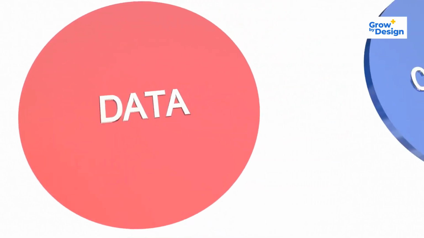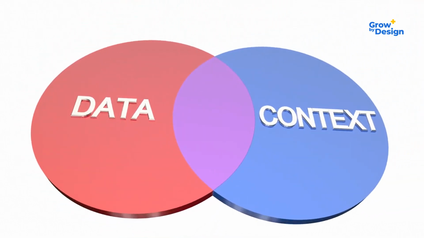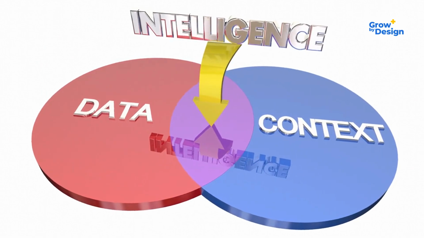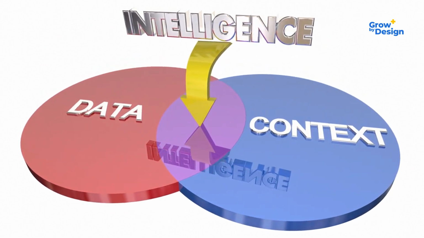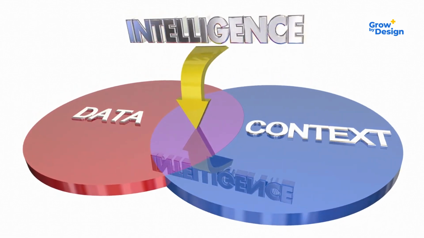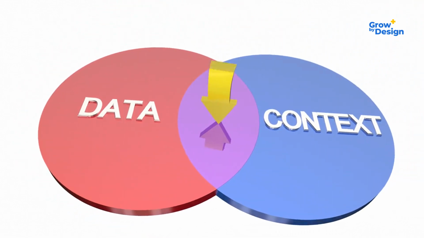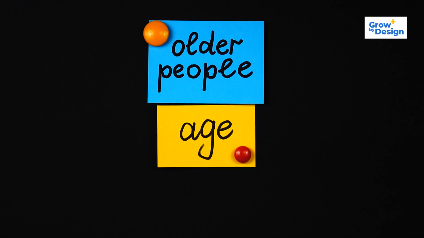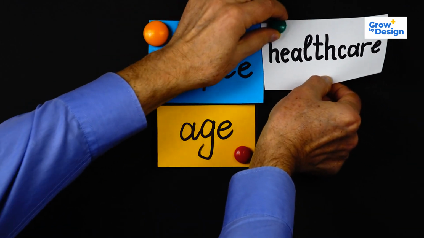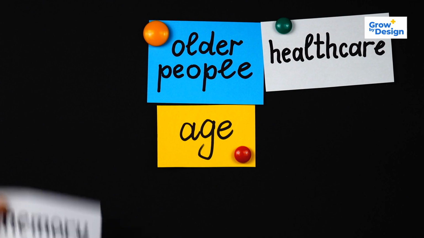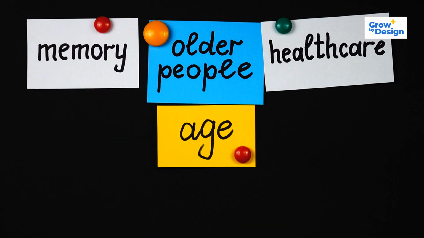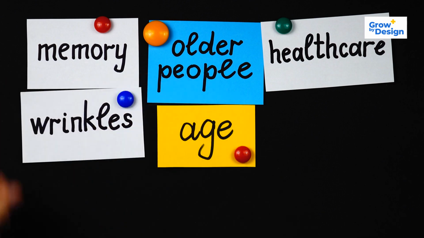Leverage context by including background details to guide AI effectively, like suggest team-building activities for a remote marketing team. Avoid contextless prompts that lead to ambiguous answers. Use examples to clarify your intent, such as, suggest fun icebreaker questions like, what's your favorite travel destination? Avoid assuming AI understands niche terms without explanation.